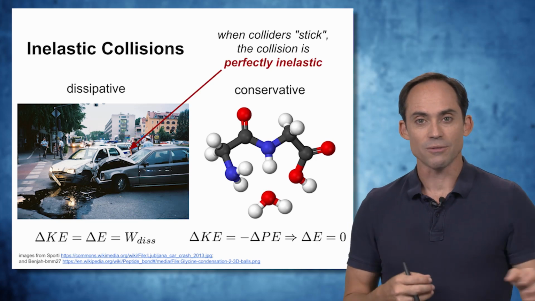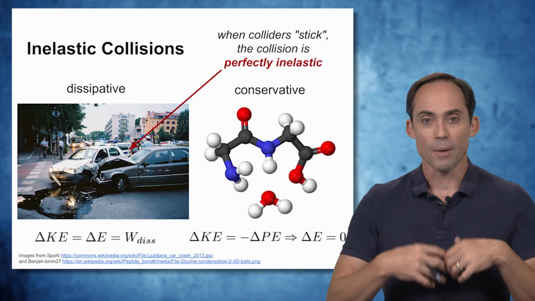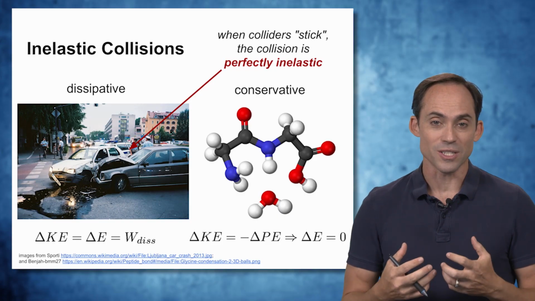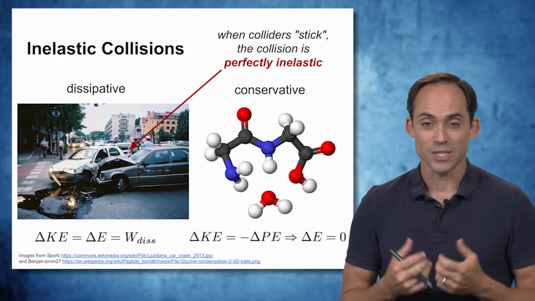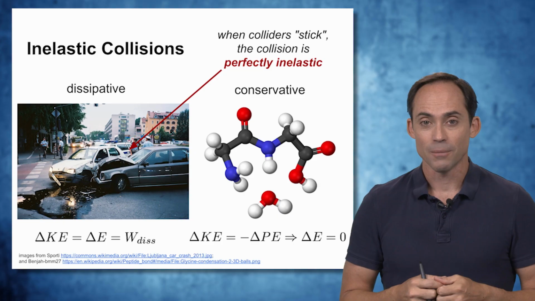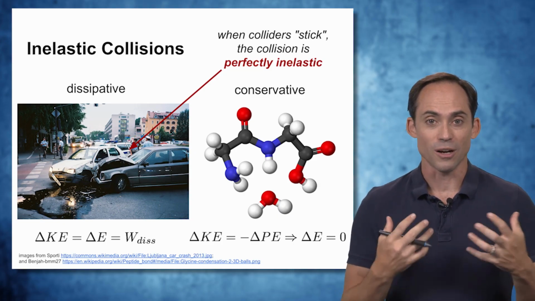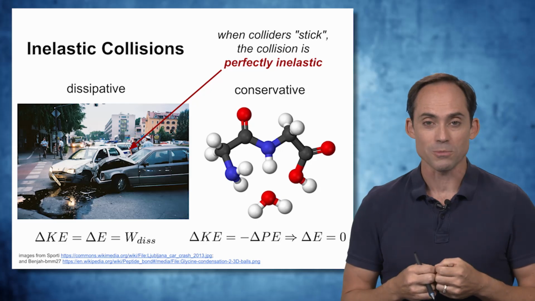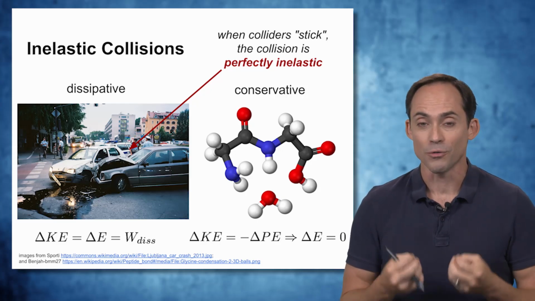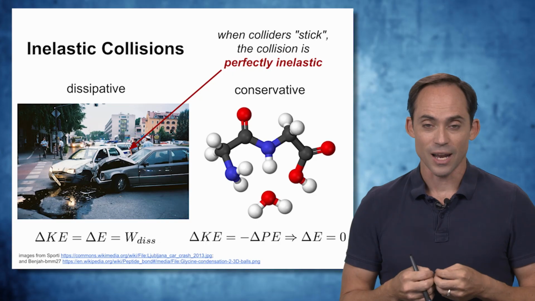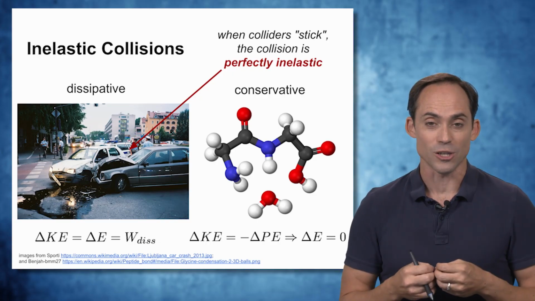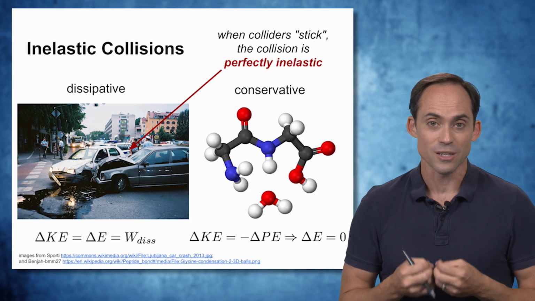Now there's a special case of an inelastic collision where the most energy is lost, and that's the case where the collision results in two objects sticking together. And we'll see an example of this later on. Both the examples I show here, a car collision and even two molecules coming together to form a more complex molecule, are examples of perfectly inelastic collisions. And these, as we'll see, are the collisions that give rise to the most energy lost, at least kinetic energy lost, to the system.